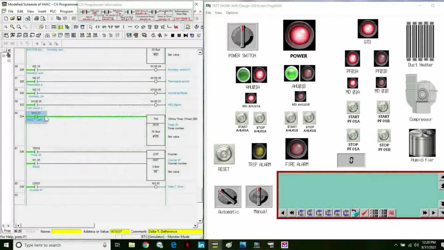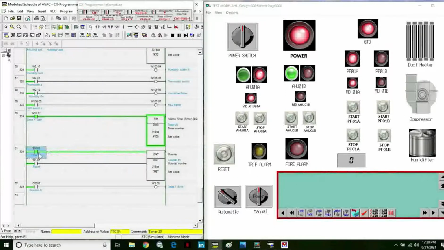And within a particular hour, let us say if the temperature difference does not change for a period of 4 hours, then the timer will count until it goes up to 4 hours.